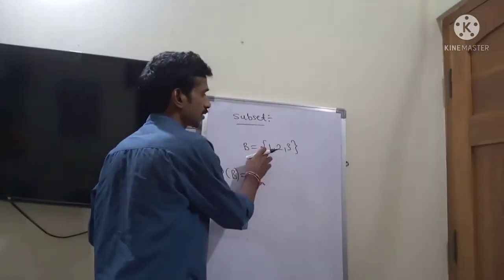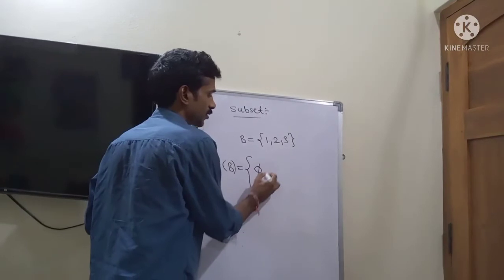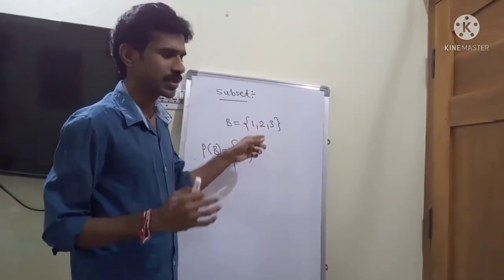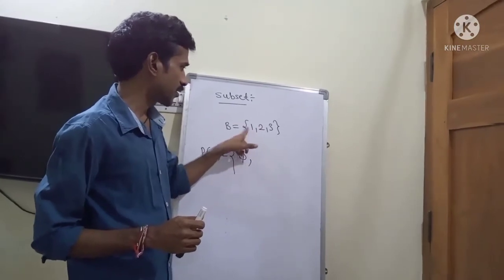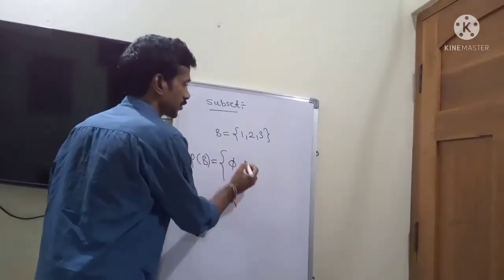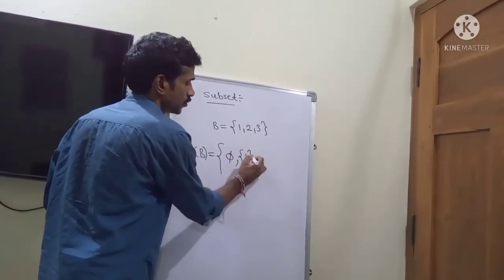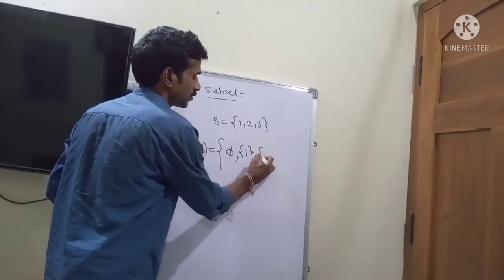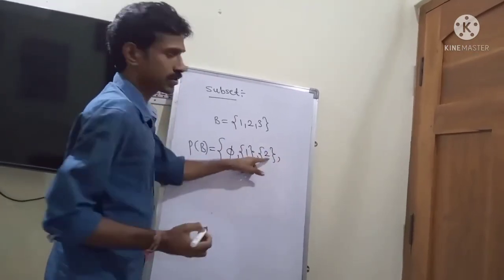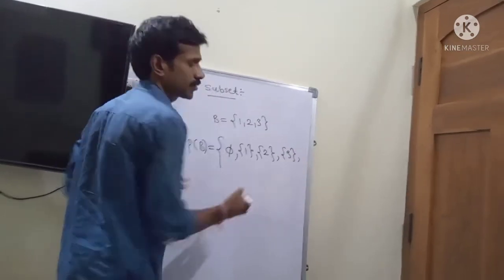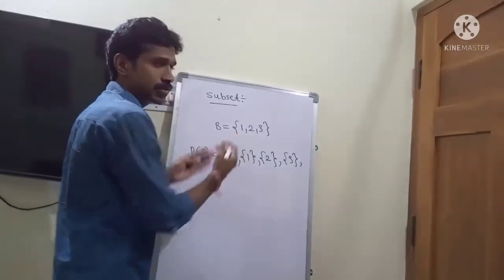So for B, the first subset is always phi, the empty set. The empty set is always a subset of every set, which means this empty set is a subset of this set B also. Next I am taking single elements. Single 1 is also a subset of this set. Next single 2 is also a subset. Single 3 is also a subset.